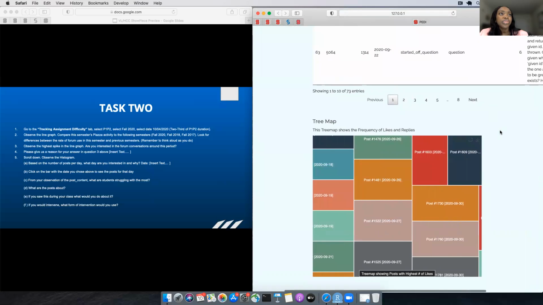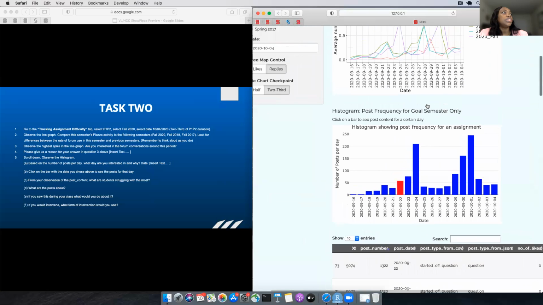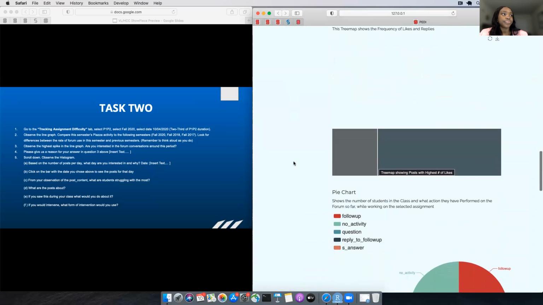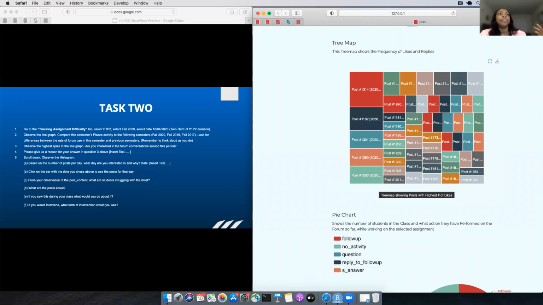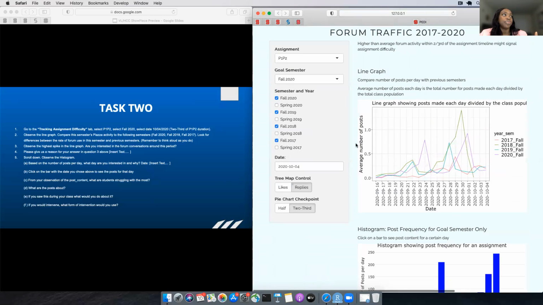The tree map can also show us the post with the highest number of replies, in order for instructors to make a decision on time and see the posts that are giving students a headache, in terms of the posts that have a lot of back and forth in responses and replies.